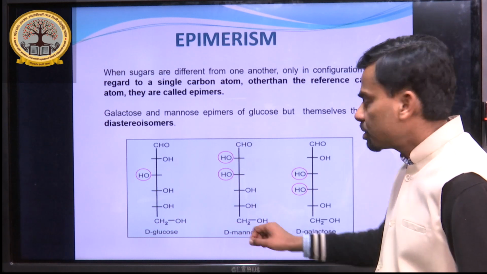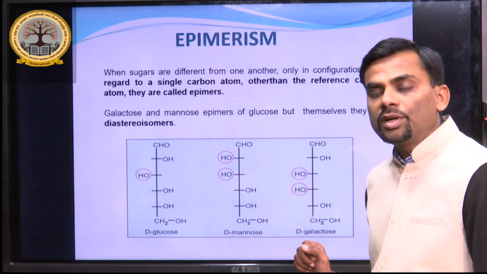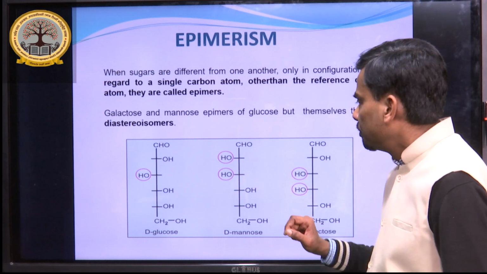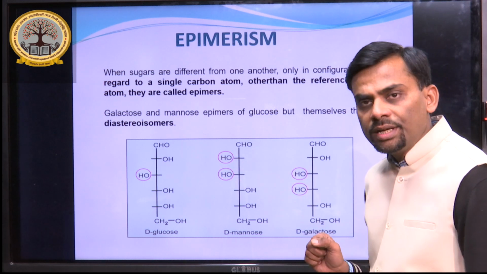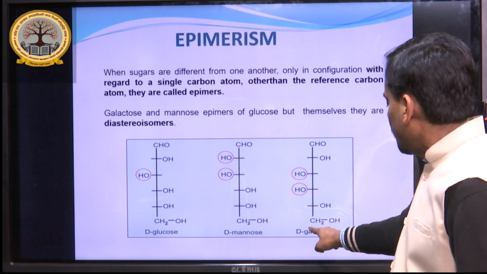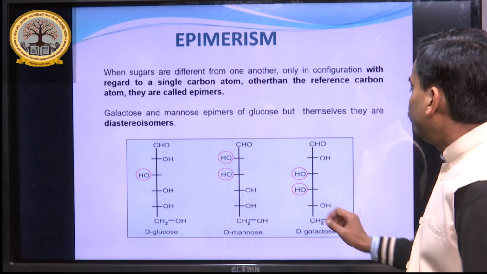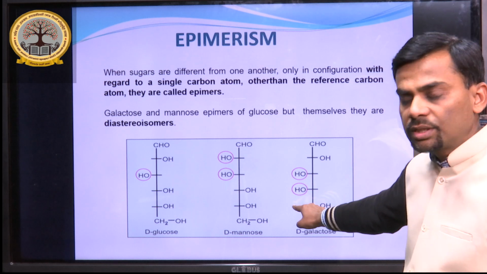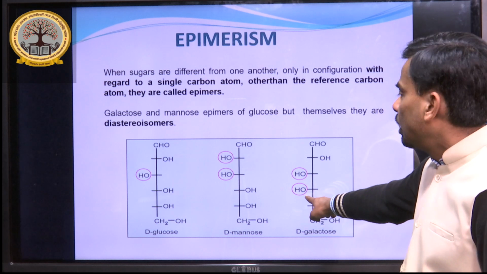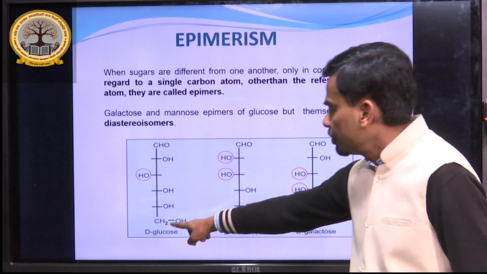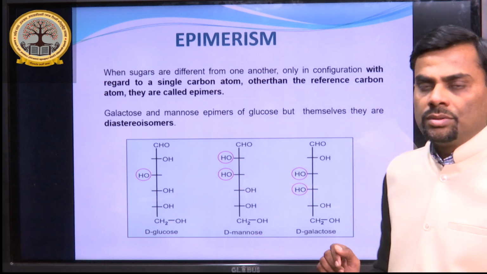In the case of mannose, the change is around the second carbon atom, with the hydroxyl group on the left hand side, while in the case of the other epimer of glucose, D-galactose, the change is on the fourth carbon. In the fourth carbon, the hydroxyl group is on the left hand side with reference to D-glucose.